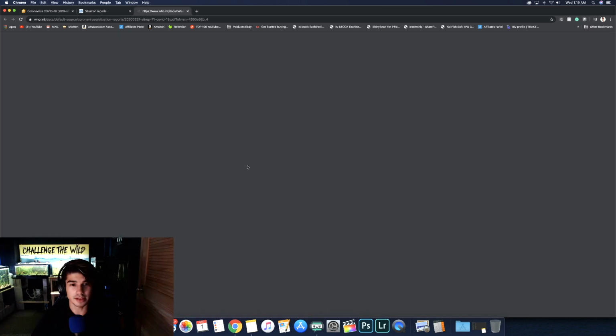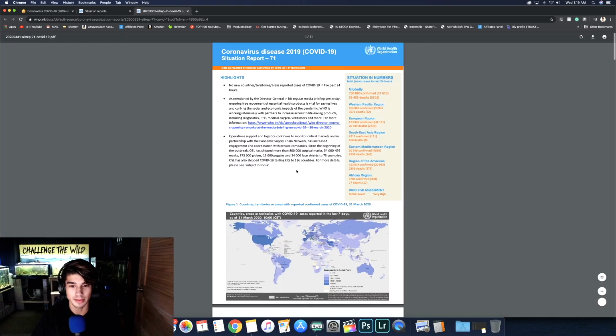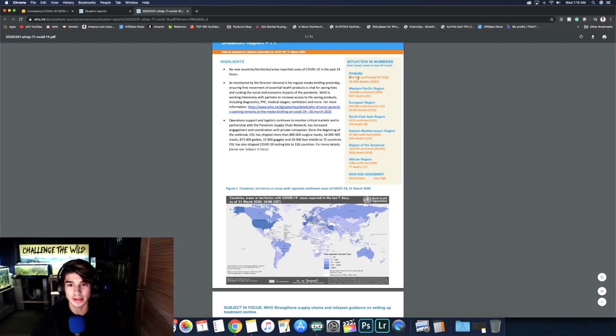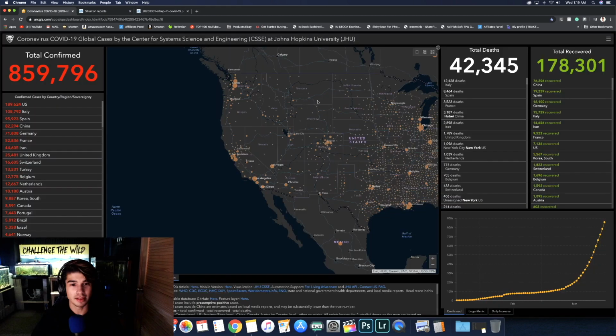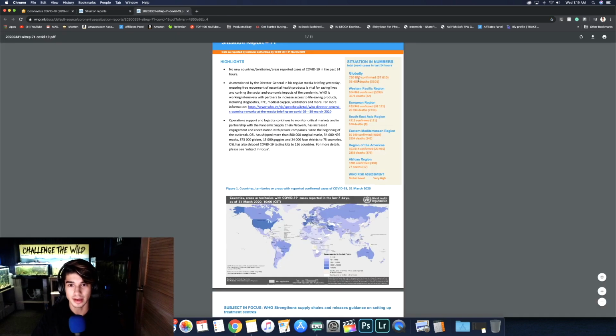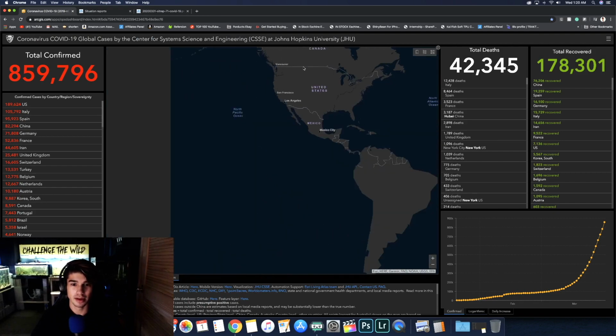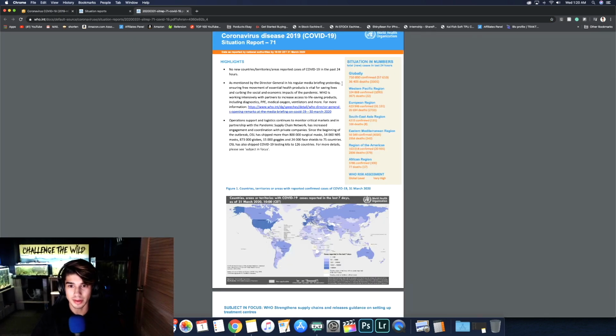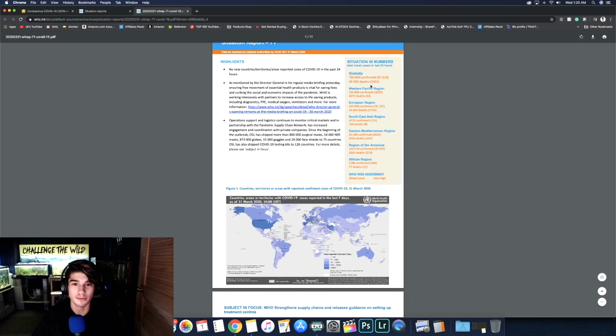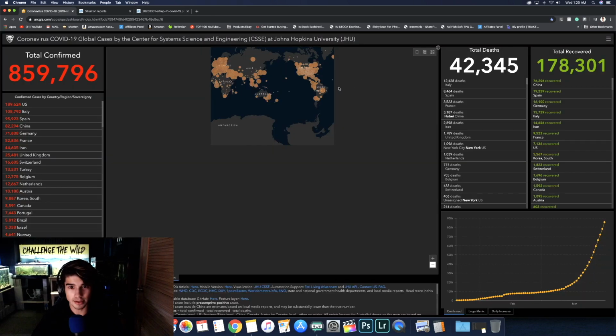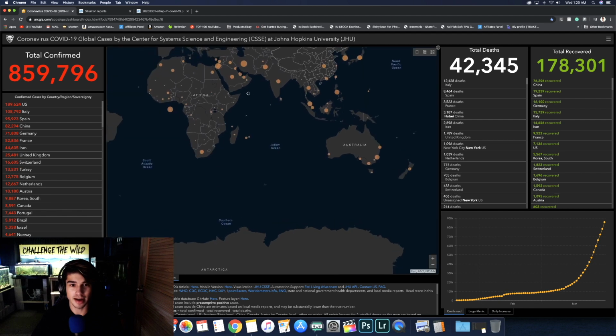So you click on this, it's a spreadsheet or a graph that shows the information. Right here it has the globally confirmed, and you can see the data isn't correct. As you can see, the World Health Organization is not as up to date as Johns Hopkins. You can see the different places. I mean, you could argue back and forth. This updates only once a day, so of course it's not going to be as accurate and as quickly updated.